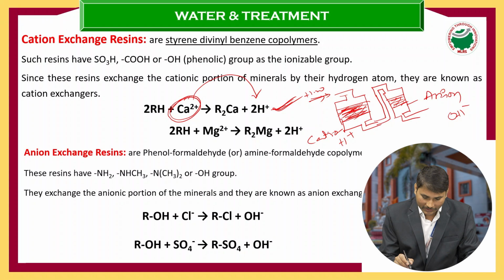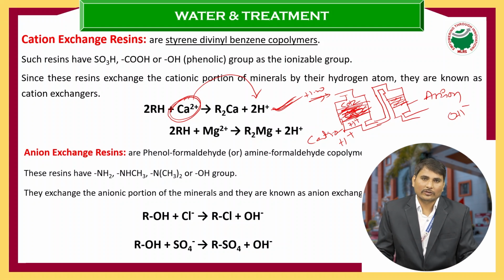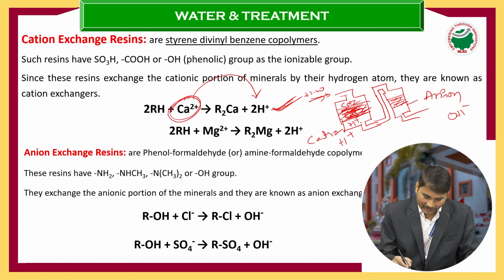So now what will happen? Now you can imagine we have Ca2+ here, and that Ca2+ is bound here. Now we are getting only H+ here, because the H+ is replaced by Ca2+. Means the Ca, the impurity causing substance, was bound by the microporous holes of the polymer. And now the H+ and, for example, you can imagine we have SO4 2-. The SO4 2- and H+ are